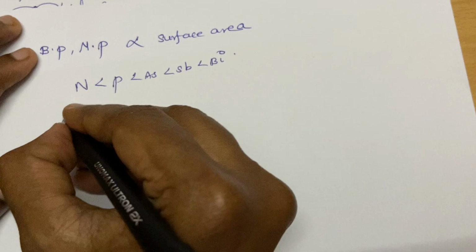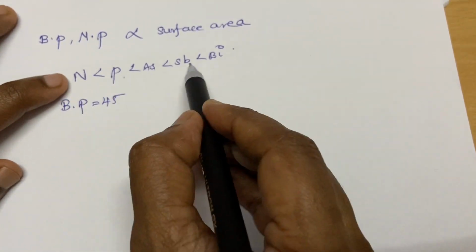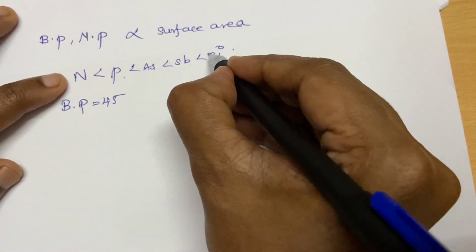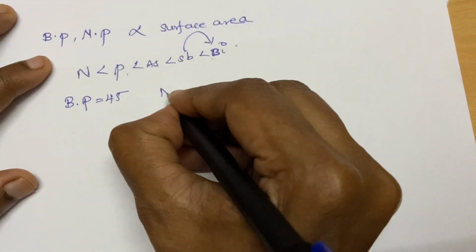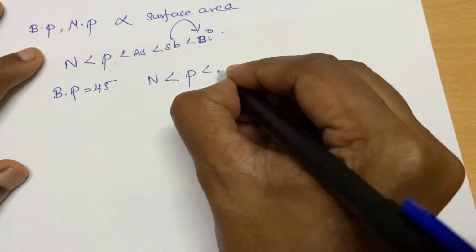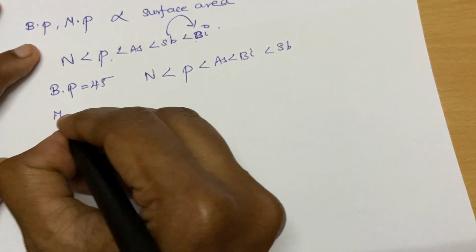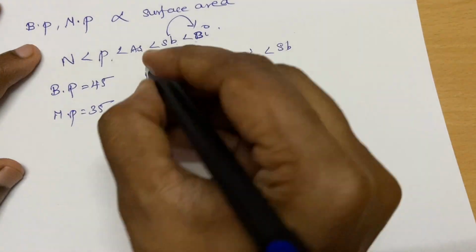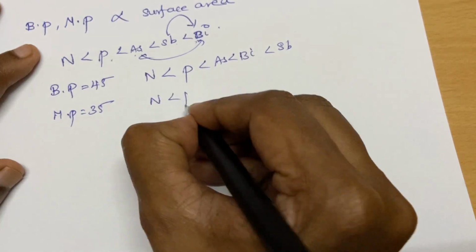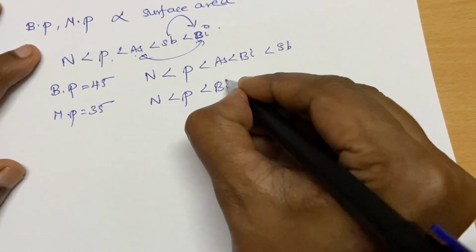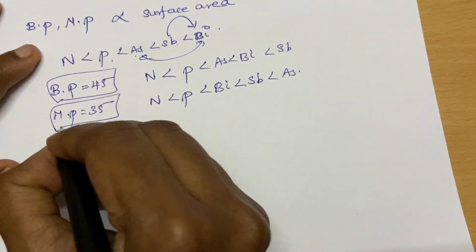But I'll tell you one thing: BP 45, you remember this, 1 2 3 4 5. There will be a switch. Nitrogen, phosphorus, arsenic, bismuth and antimony. For MP 35, what is 3? This is 5. So there is a switch between nitrogen, phosphorus, bismuth, antimony and arsenic. So remember this, BP 45 and MP 35.